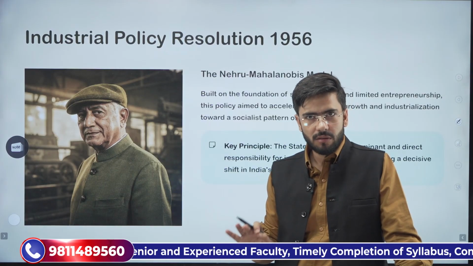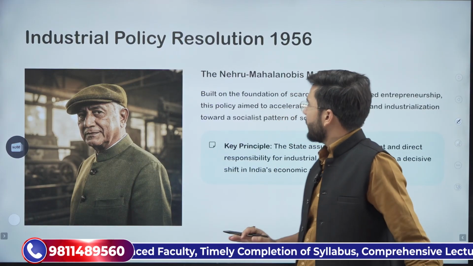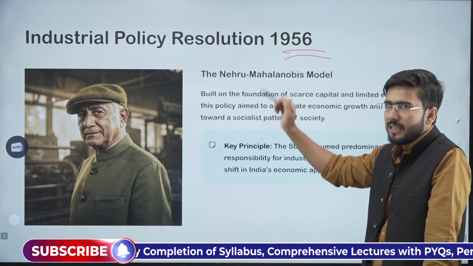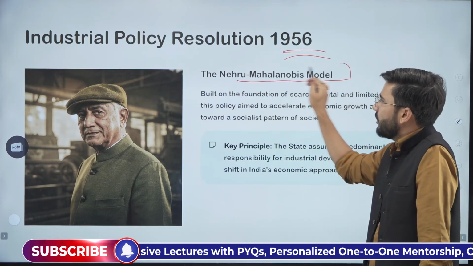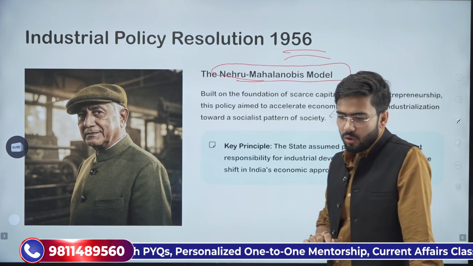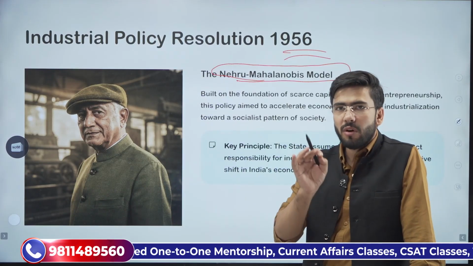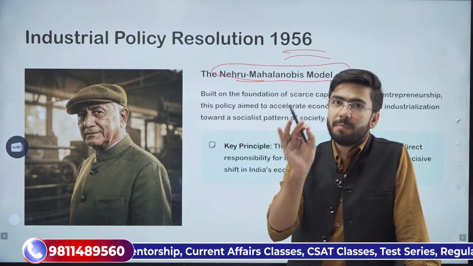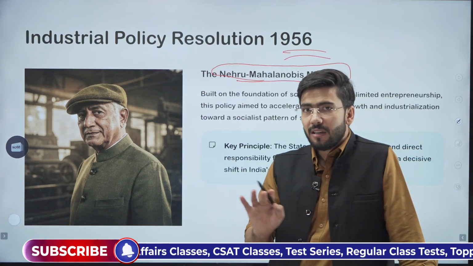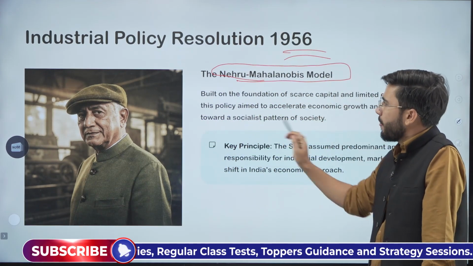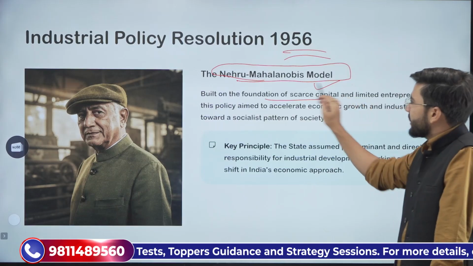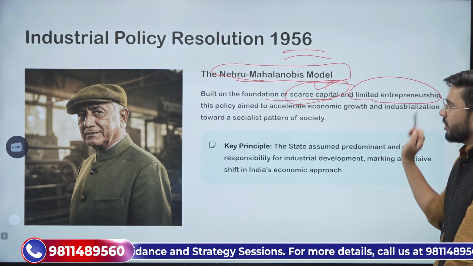Simple. Understood? So under the industrial policy resolution of 1956, this was presented along the Nehru-Mahalanobis growth model. Do you remember this was followed under the second five-year plan? We discussed it already. This is built on the foundation of scarce capital and limited entrepreneurship.